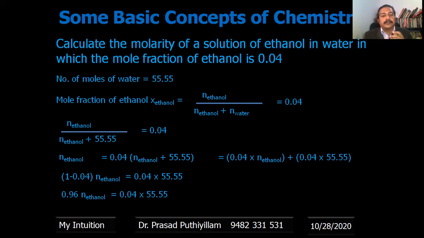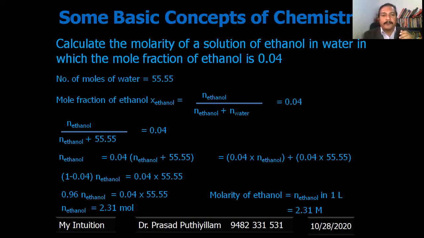N ethanol is equal to 0.04 multiplied by 55.55. The value on calculation, N ethanol, is 2.31 moles per liter. Therefore the number of moles is 2.31, and molarity by definition is the number of moles of ethanol in 1 liter. Therefore it is 2.31 molar. So the molarity of ethanol is 2.31 molar.